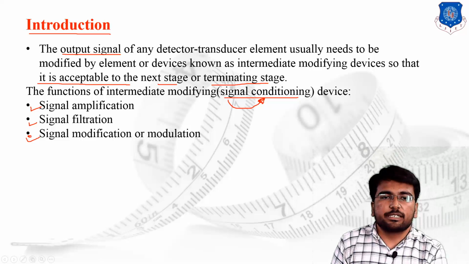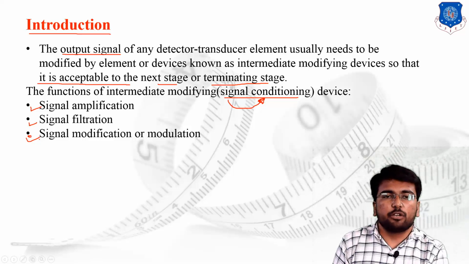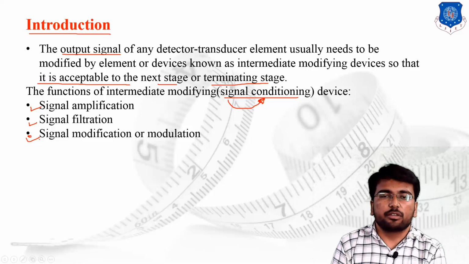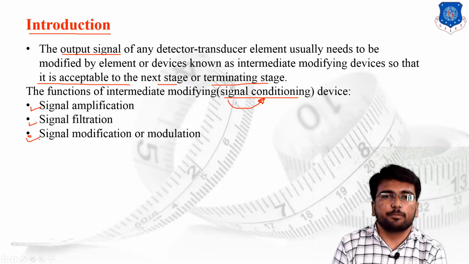If the signal is available in some physical quantity, but that physical quantity is not useful for the next stage reading or acceptance, then we modify one form of the physical quantity into another form of the physical quantity.